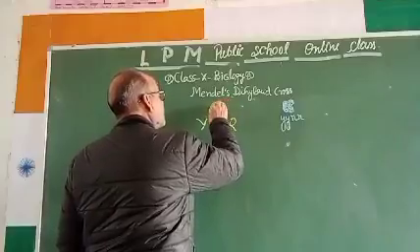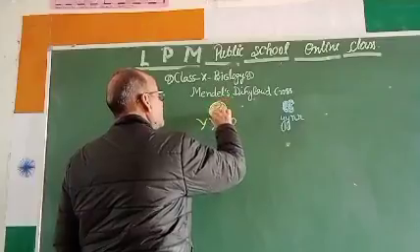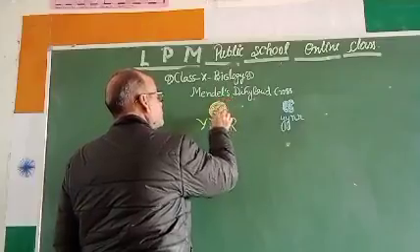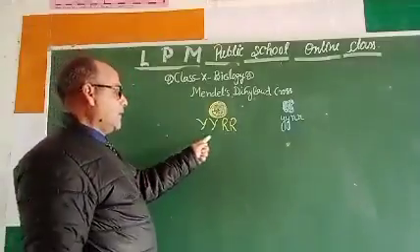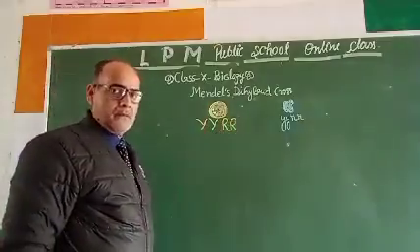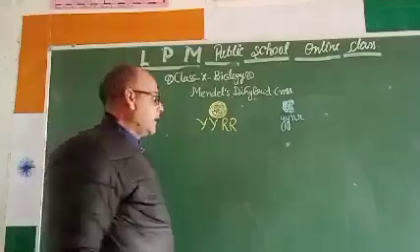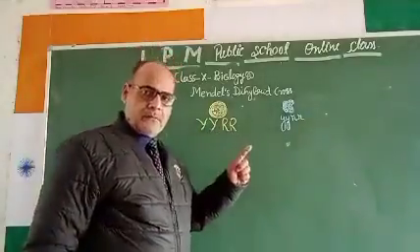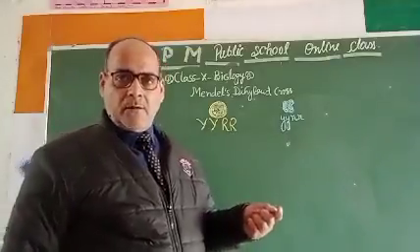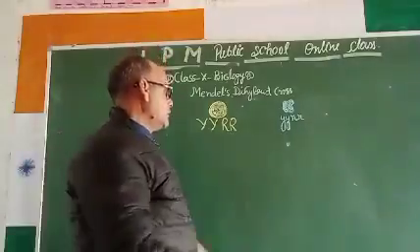So the two characters here are the shape of the seed and the color of the seed. One was male and one was female. From one he removed the androecium and from the other the gynoecium. So cross between these two.